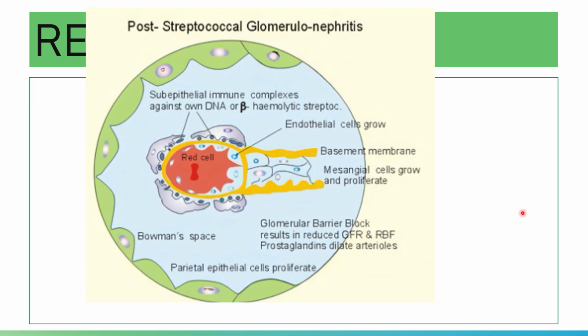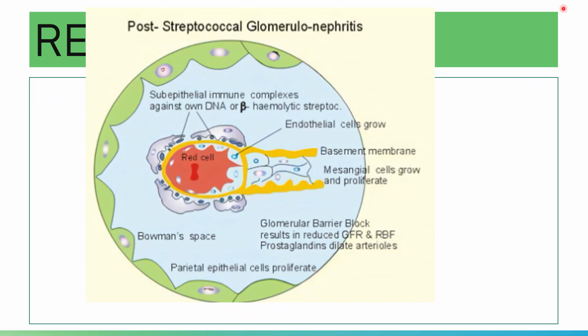And of course, since there is an inflammation, it will cause the endothelial cells to swell and enlarge, causing a narrow capillary lumen, and this narrow capillary lumen will reduce the blood flow through the glomerulus. The mesangial cells will respond to the injury present in them and will cause a hypercellular glomerulus.